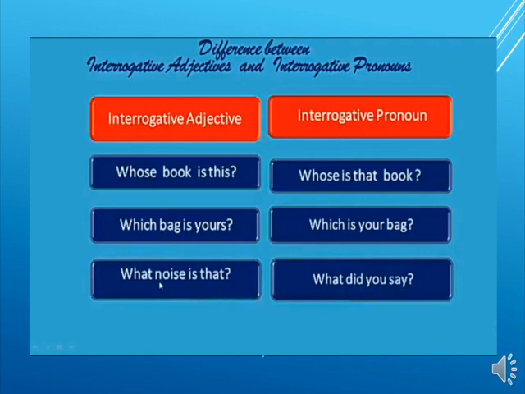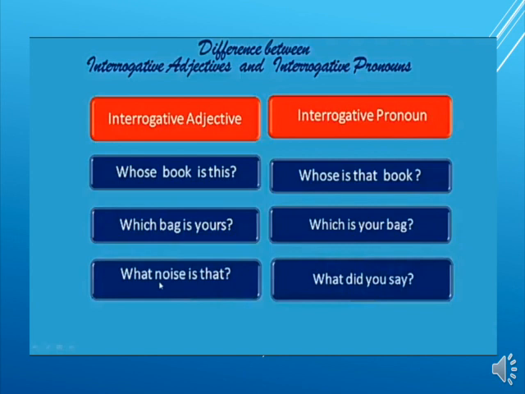Now the next sentence: which bag is yours? Children, here which is an interrogative adjective. Why? Because it is followed by a noun, bag. Now, which is your bag? Which here is an interrogative pronoun because it is not followed by a noun.